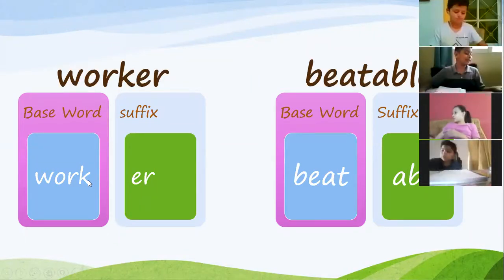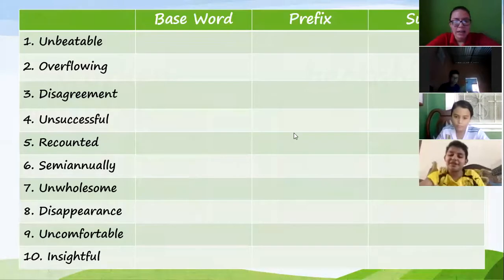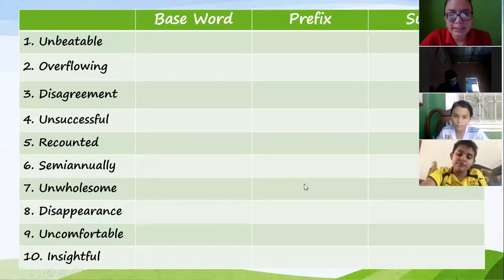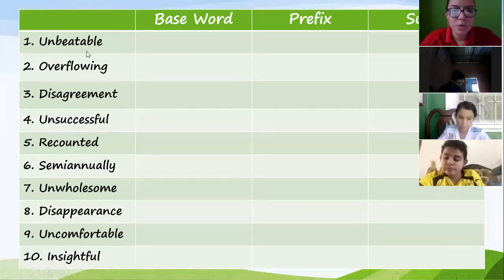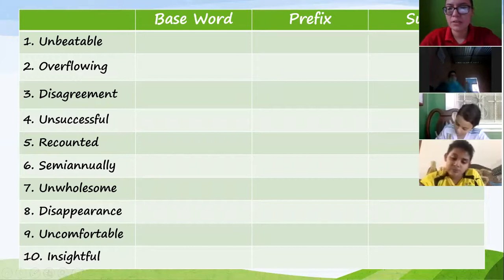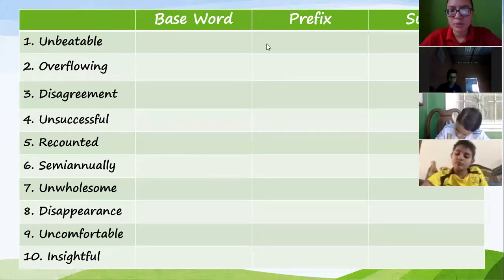Okay, so what you are going to do in page 66, you have a chart like this, and you have to divide the word into base word, prefix, or suffix. For example, we have the first word, unbeatable.